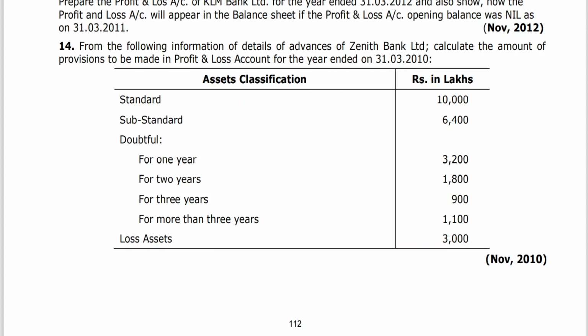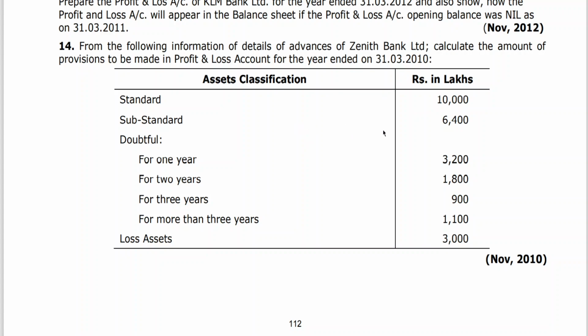From the following details of advances of Zenith Bank Limited, calculate the amount of provisions to be made in the profit and loss account for the year ended 31st March 2010.